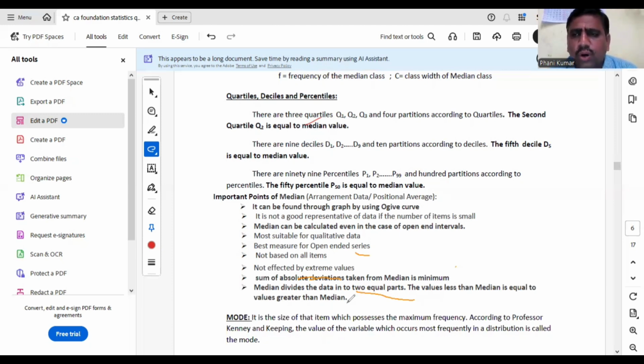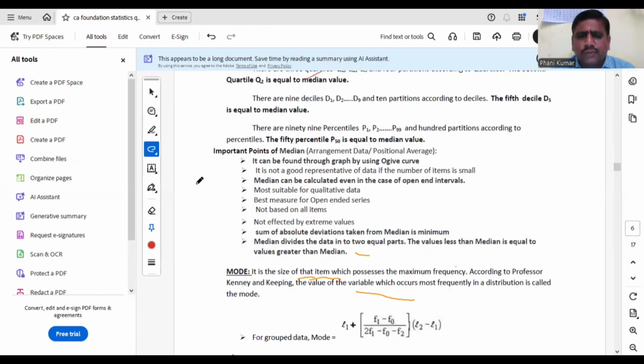Next, mode. Mode is nothing but the repeated value. It is the size of that item which causes the maximum frequency. So the value of the variable which occurs most frequently in a distribution is called mode. In continuous series, you know the formula for calculating the mode.